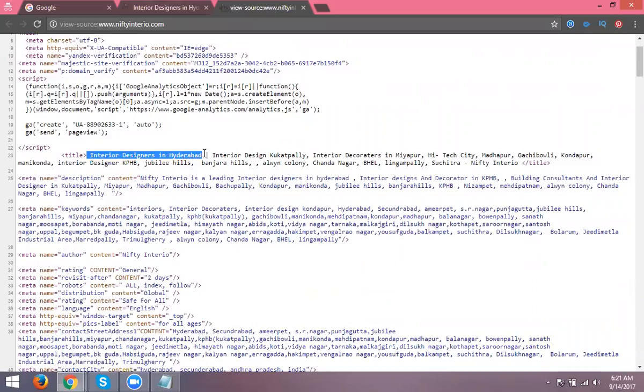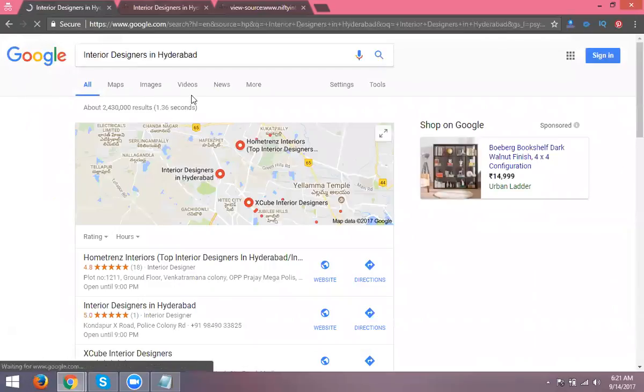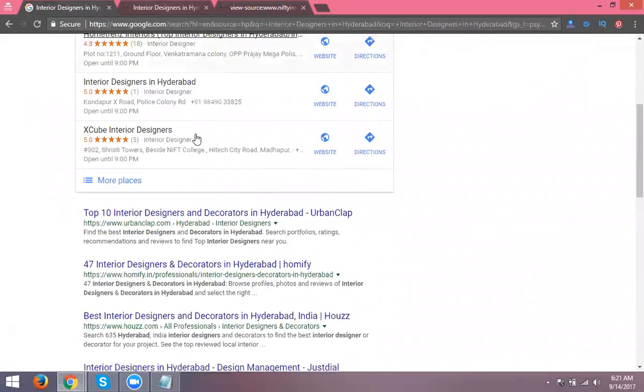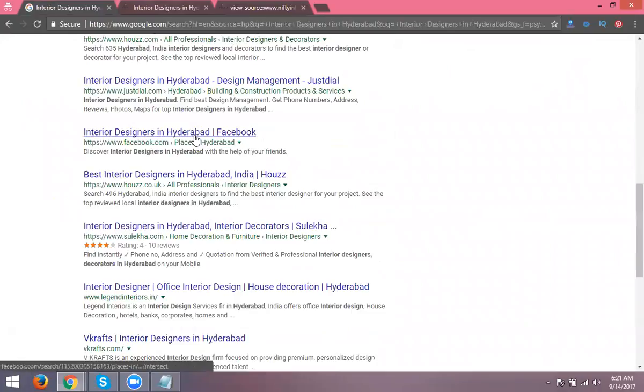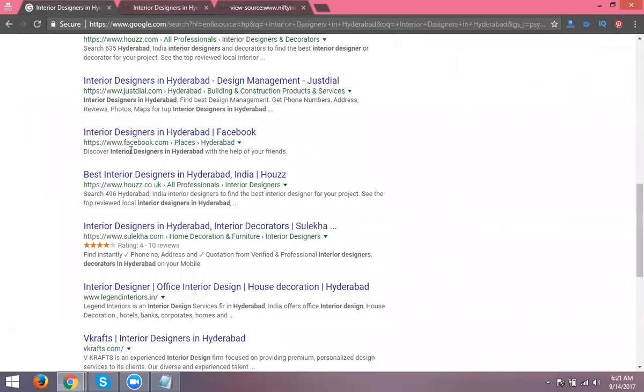So, if anybody is searching for this keyword in Google, just come to the line here. What is the website name here? Nifty Interior.